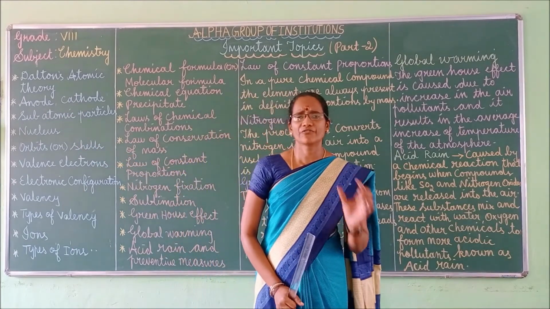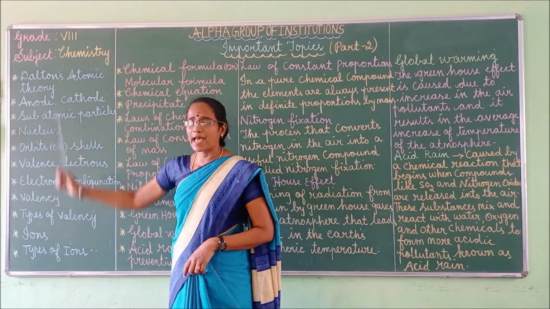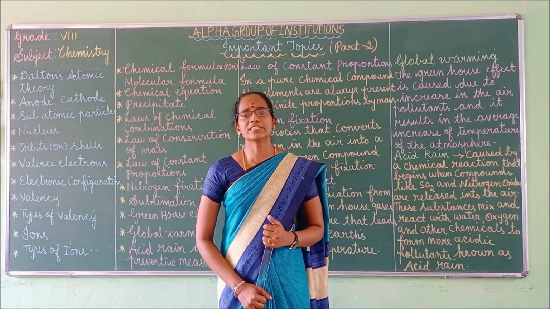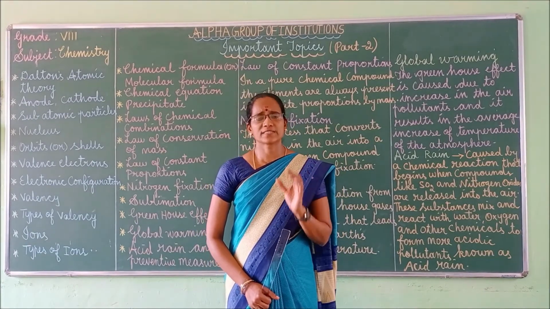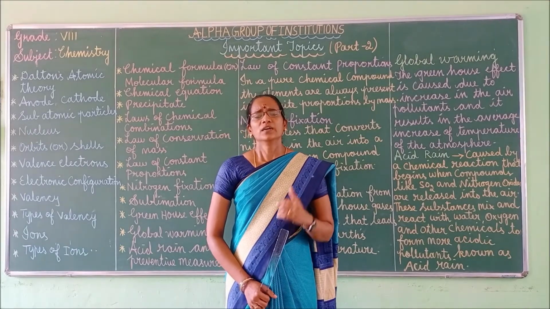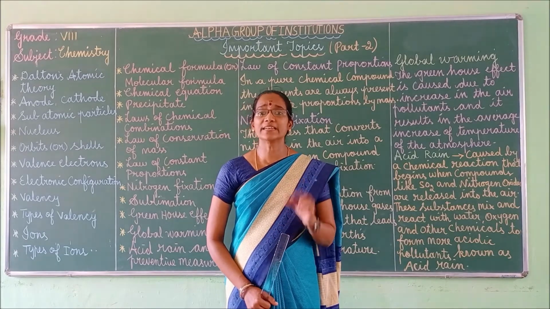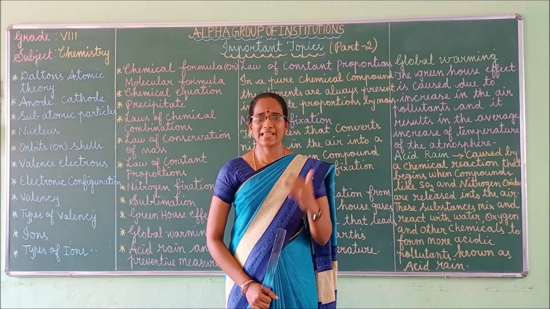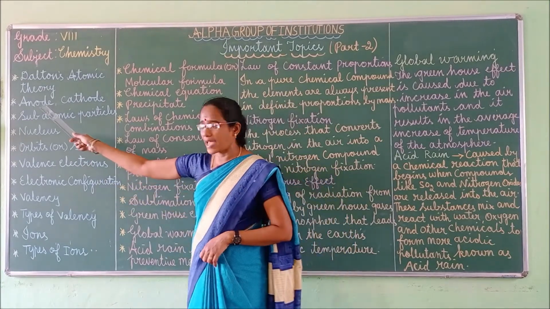What is the difference between anode and cathode? First let me take anode. Anode is nothing but the positive electrode. The positive electrode is nothing but anode. Otherwise we can say it can accept electrons. It is an electron acceptor. It means it accepts the electrons. The positive electrode is called anode.